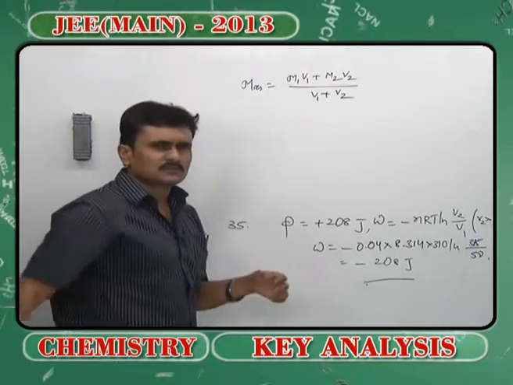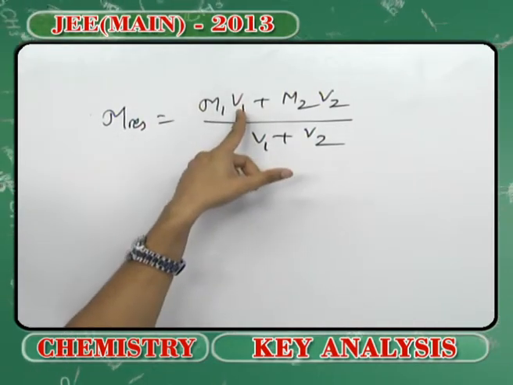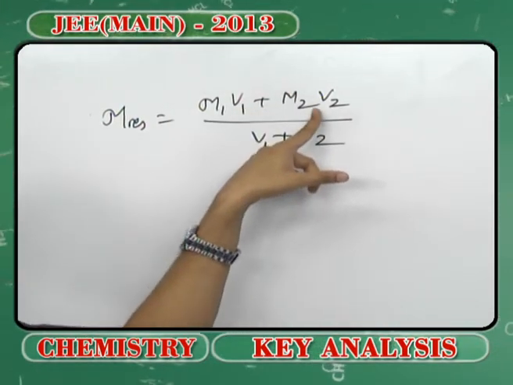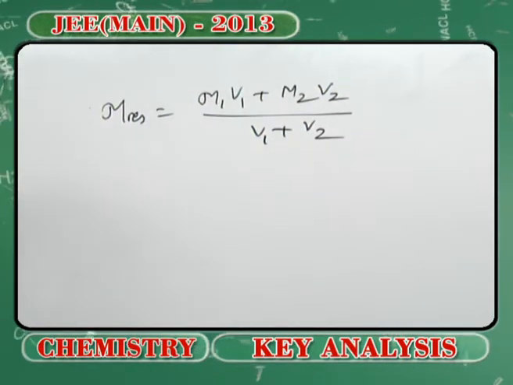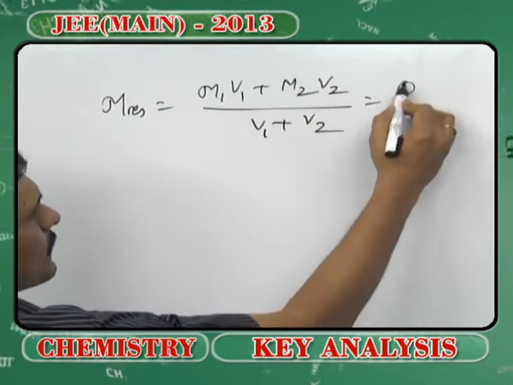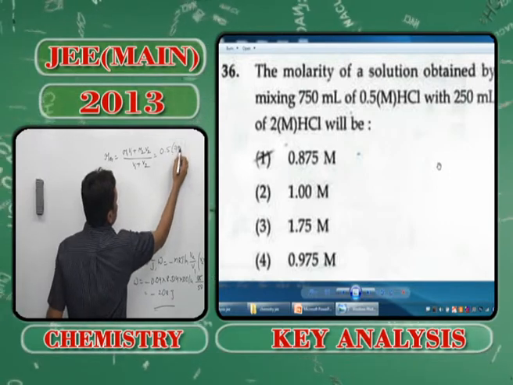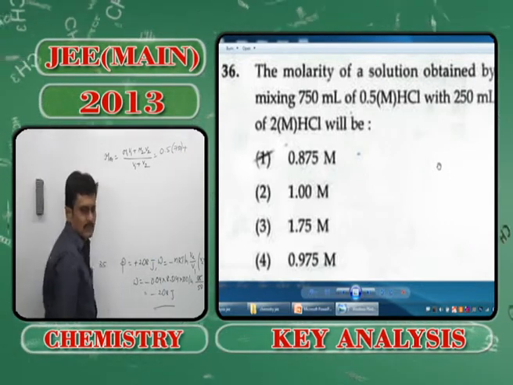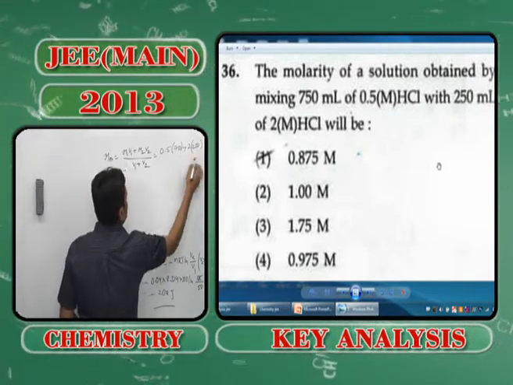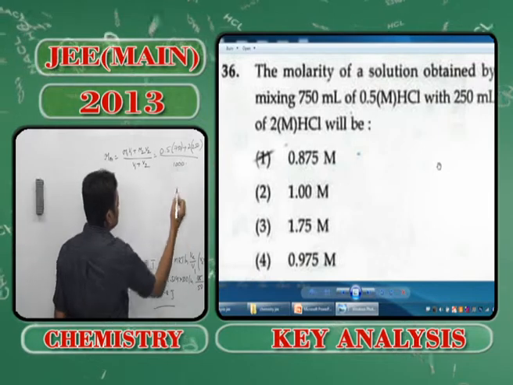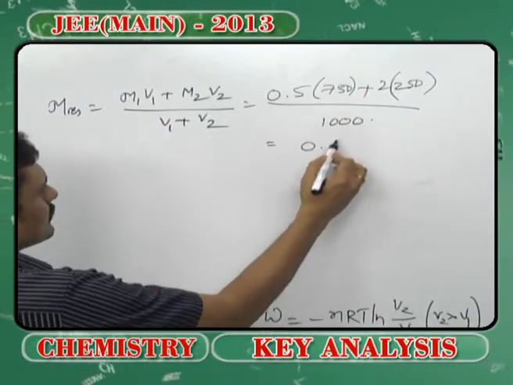That is nothing but the number of moles divided by the total volume. Initial molarity into initial volume is moles of the initial substance, and the moles of the final substance divided by the final total volume. So when it comes to this problem, first HCl is 0.5 molar into 750, its volume. The second one is 2 molar, its volume happens to be 250, divided by total volume 1000 ml. When you simplify this, you will see that the answer is 0.875 molar.